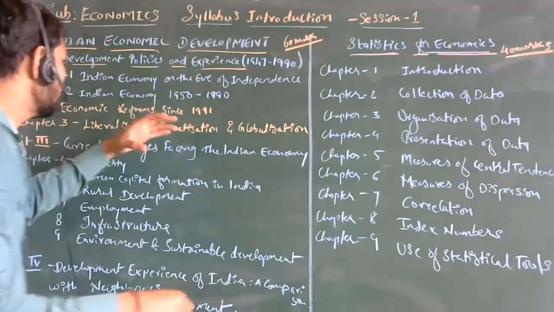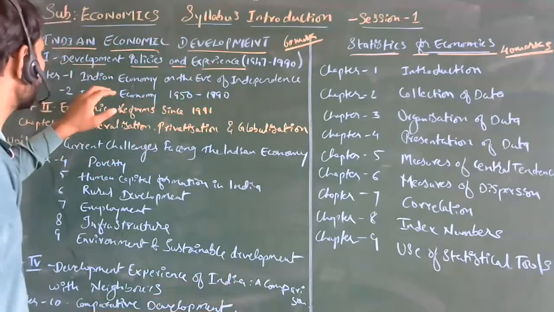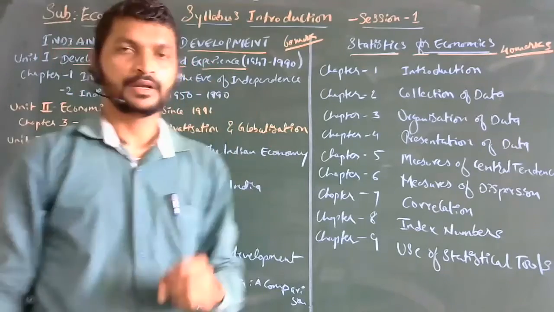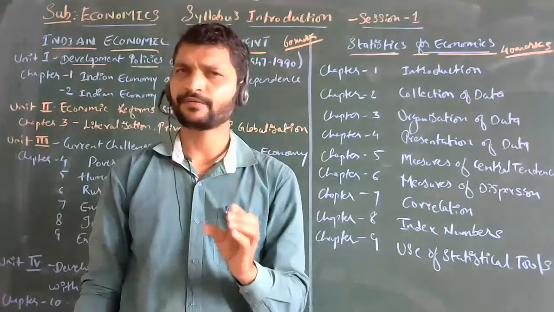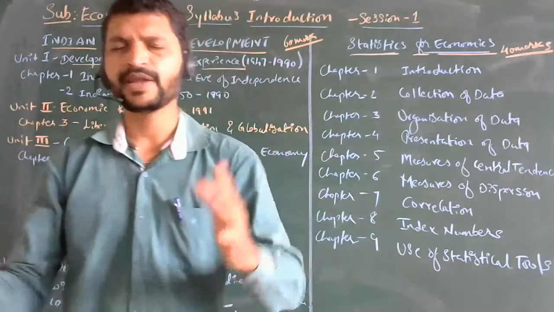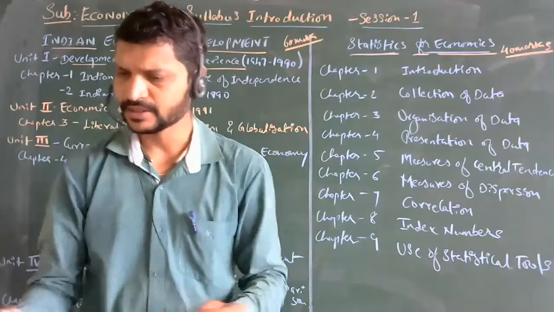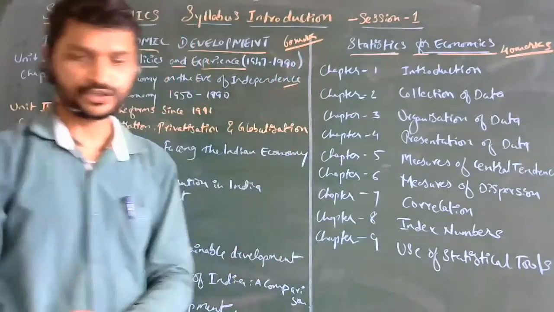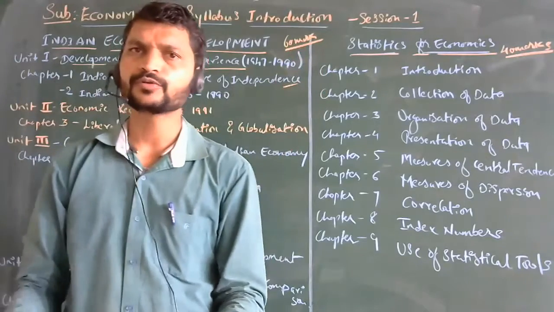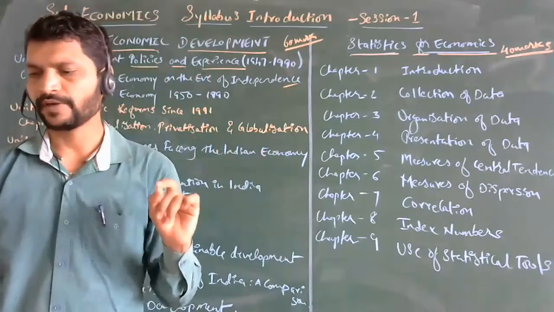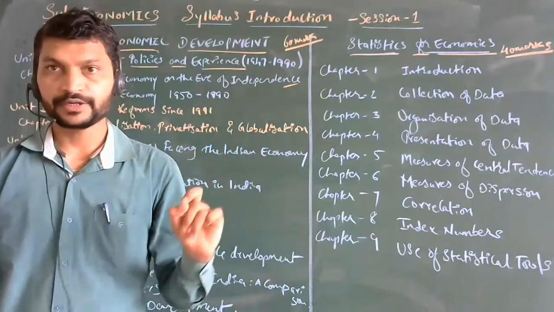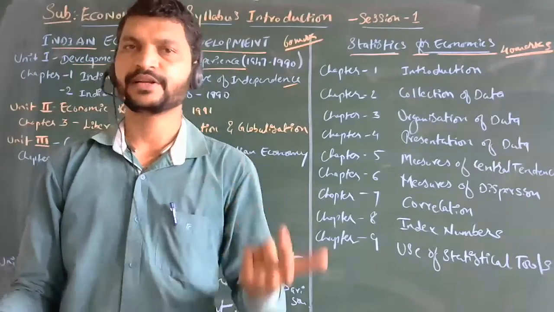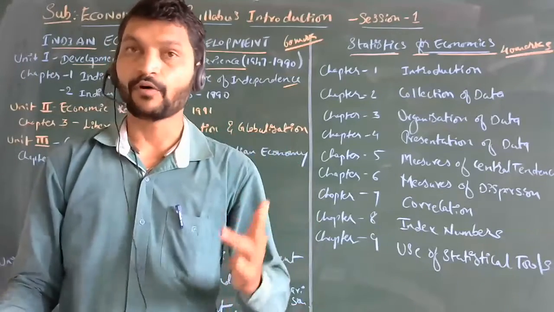Okay, and the further chapters. The second chapter is Indian Economy 1950 to 1990. In that period, many topics are to be discussed. I will tell you which topics we are going to discuss in the first chapter. We are going to see the low level of economic development under colonial rule. Then the agriculture sector, third the industrial sector, then fourth foreign trade.